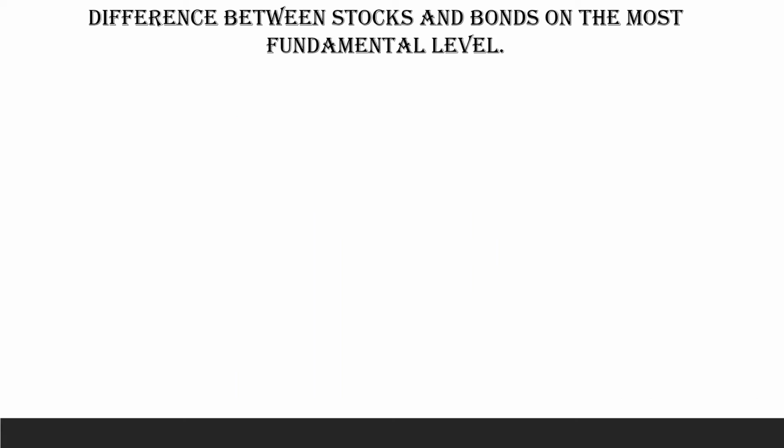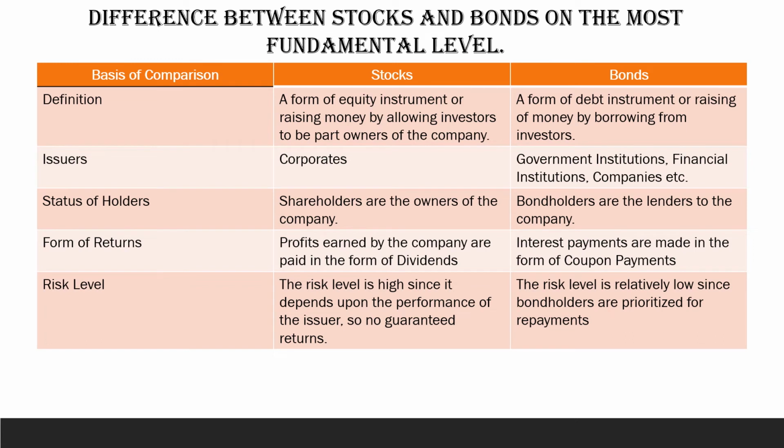We have the listed difference between the stocks and bonds on the most fundamental level. So, it is listed here. These are the bases of comparison. This is the stocks and this is the bonds.